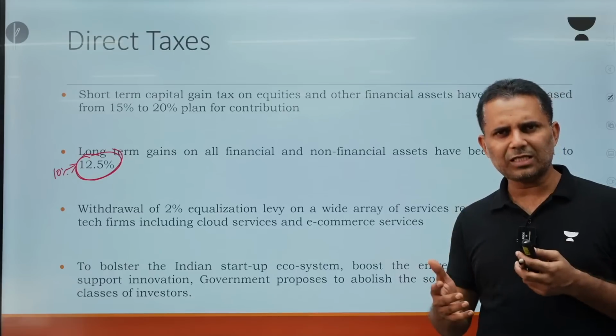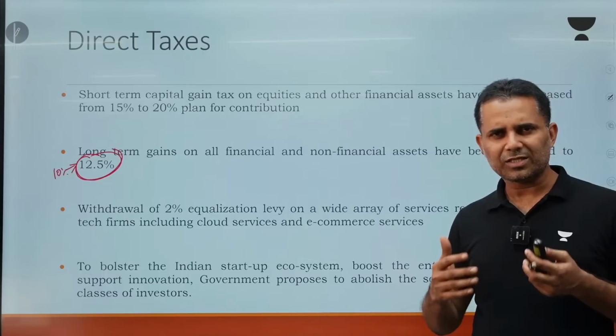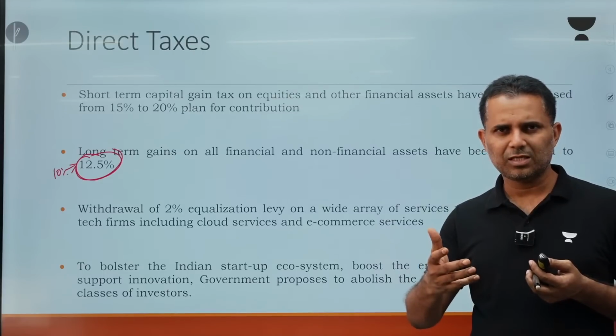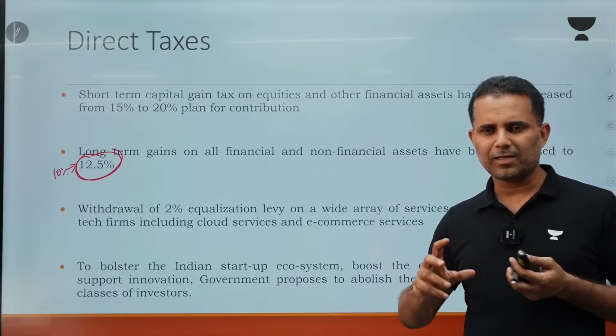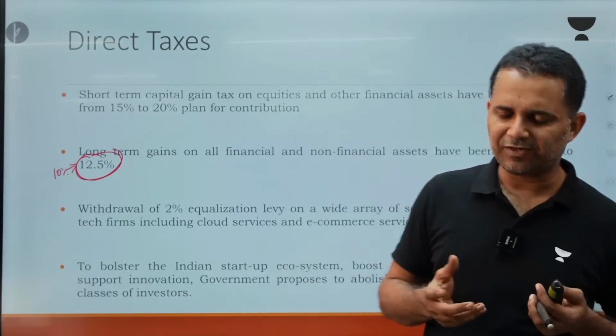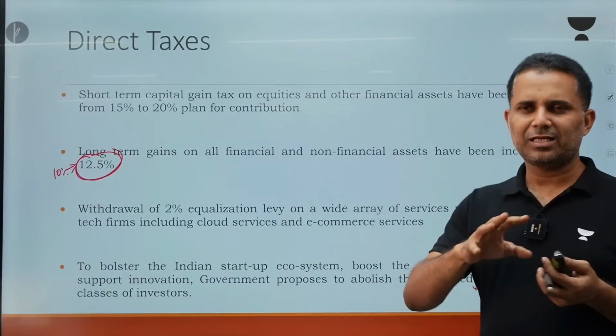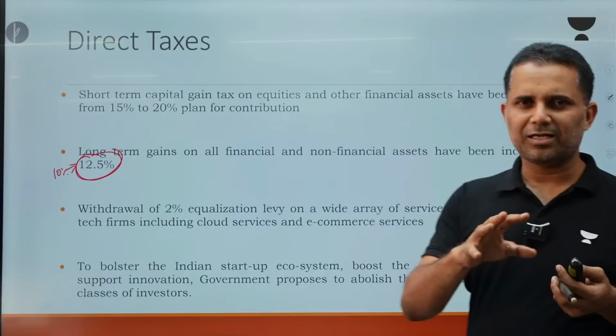So in case of unlisted companies, a lot of investors used to invest at a much higher price to fund the company. So it was a way to fund the company. Let's say the company's valuation is 1 lakh crore.